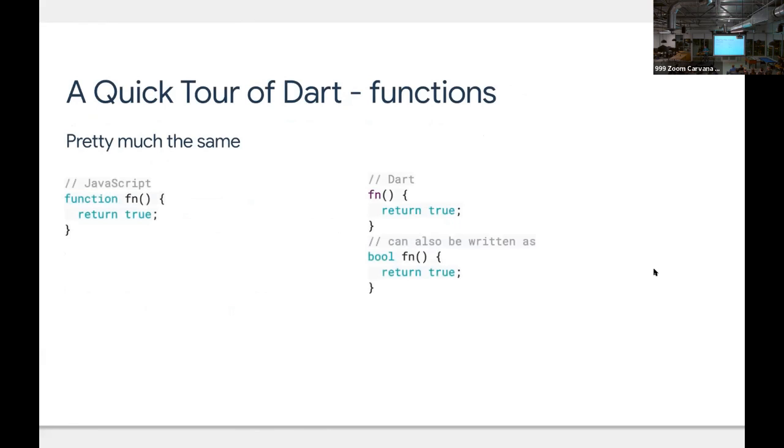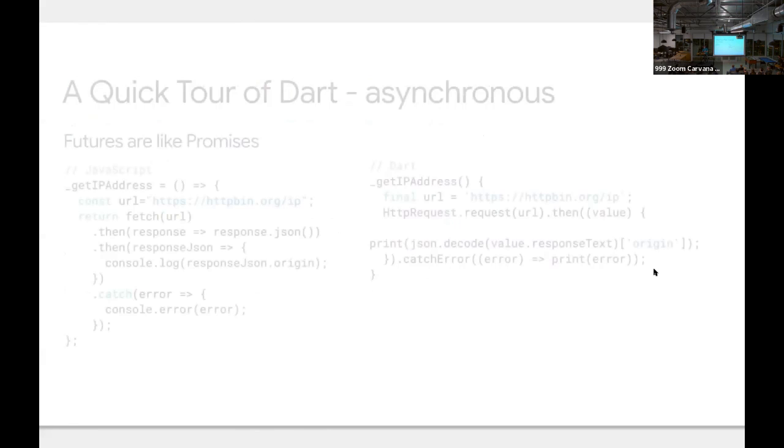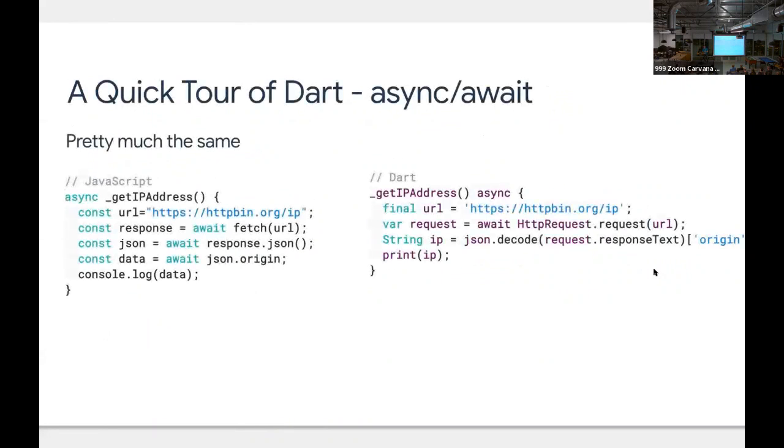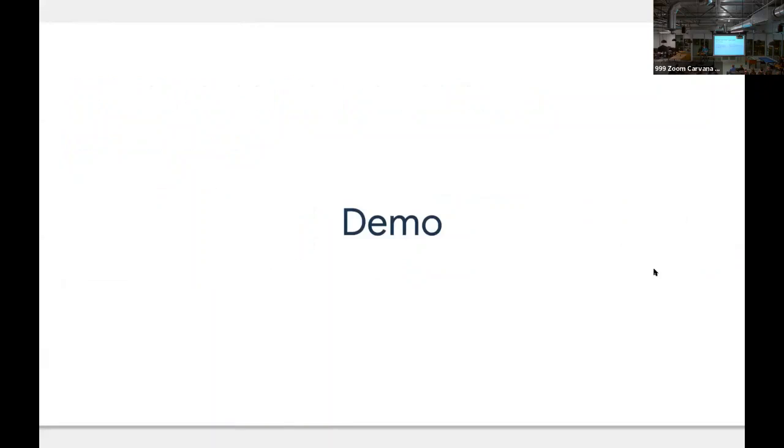Functions in Dart are pretty much exactly the same in shape, so you'll feel right at home there as well. Futures, just like promises. If you know the promises API, you'll be able to use futures and all of the different facets that they include. Async await keywords are pretty much the same as well. You'll be able to read any of this Dart code and feel almost like you're reading JavaScript.